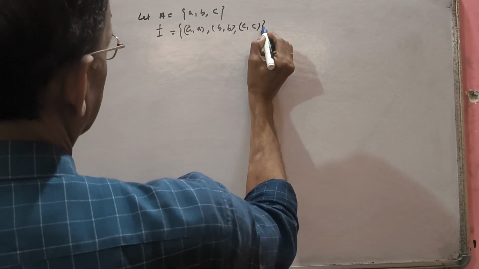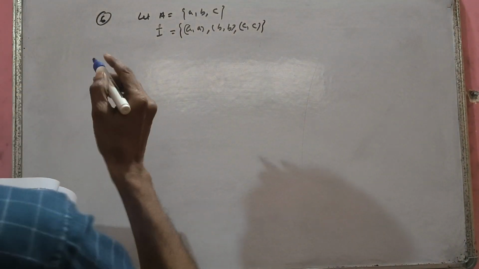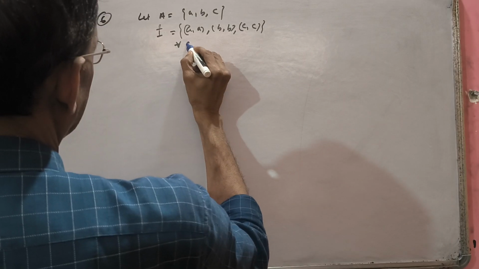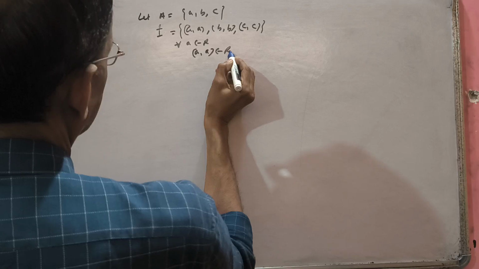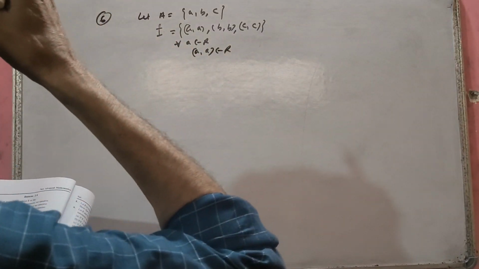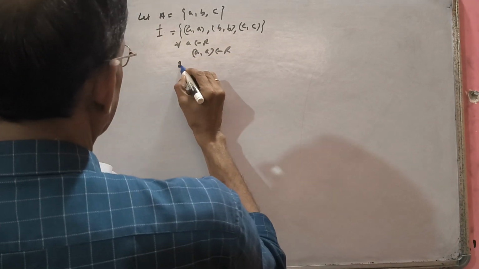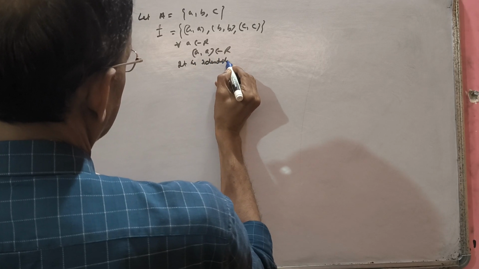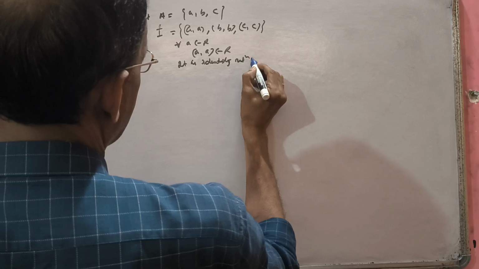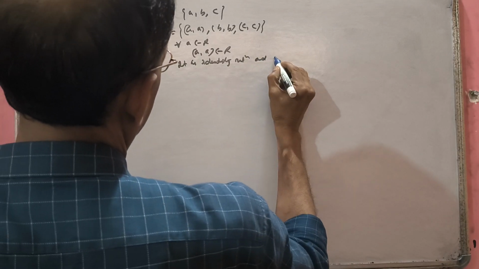Now see here, for every A belonging to A, (A, A) belongs to R. So R is an identity relation and reflexive also.